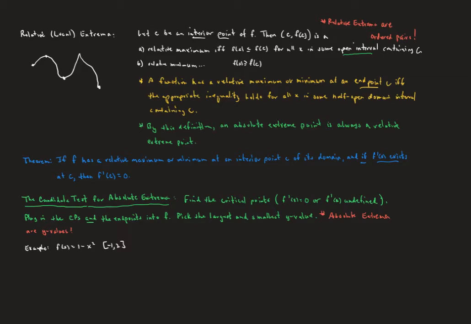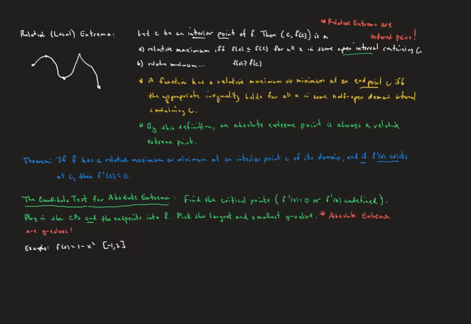Now, different authors treat endpoints differently. Some authors don't allow endpoints to be relative minima and relative maxima. The author of our textbook does. So if that endpoint is the lowest or the highest point in some region containing it, then it is going to be considered a relative minimum or a relative maximum.